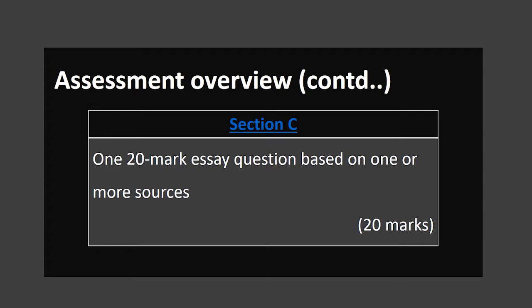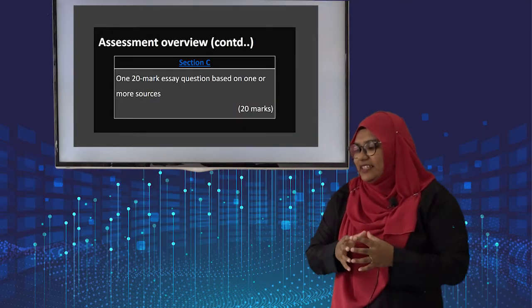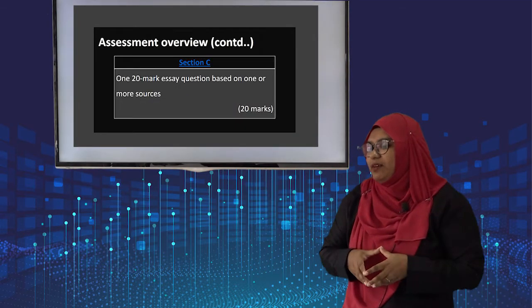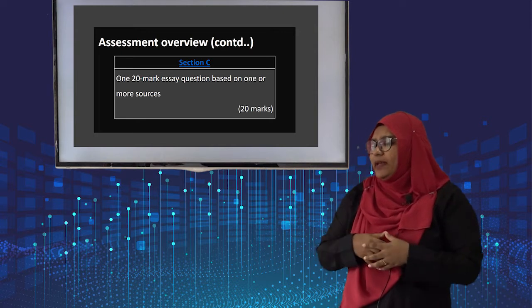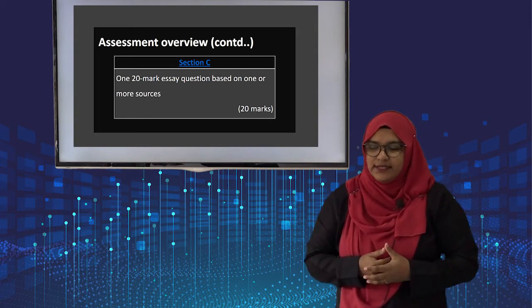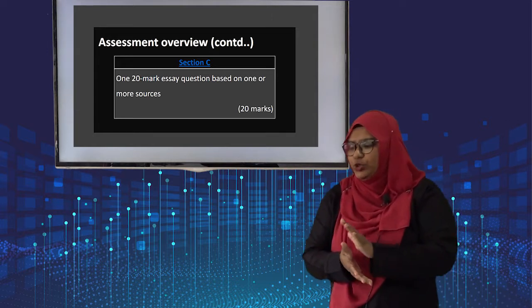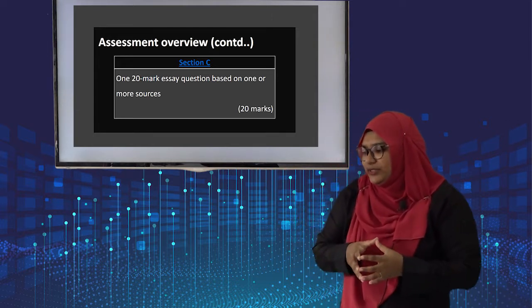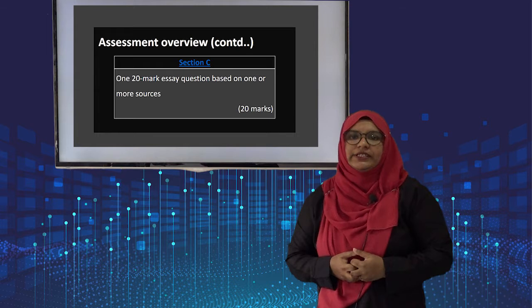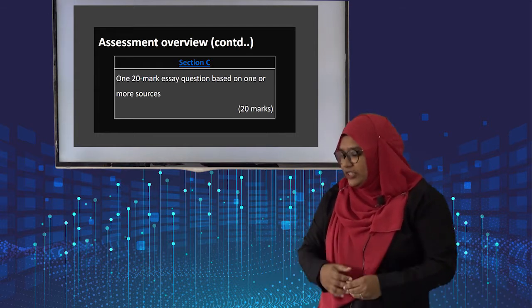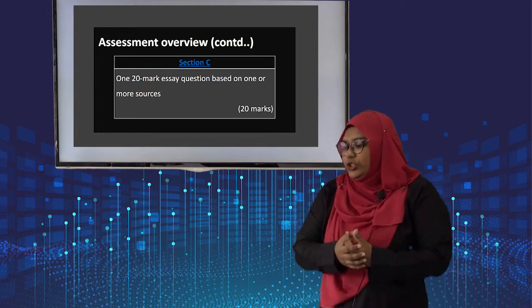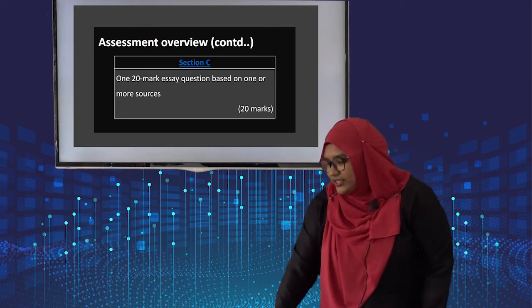Section C, yes, that's a very important section. This section will have a 20-mark essay question, which will be based on one or more sources. They will give one or more evidences, and based on that, you have to answer this question, which will be for 20 marks. So the total marks for this section is 20 marks.